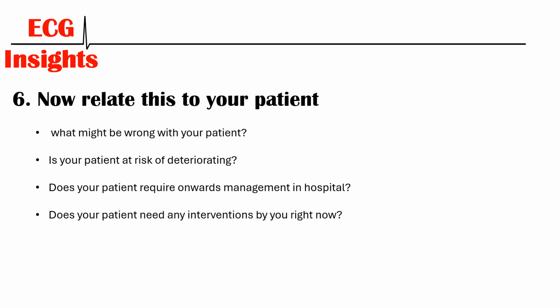So finally, you need to be able to relate all of your findings and all of your analysis on the ECG to your patient, along with the rest of your patient analysis. So you need to be asking questions such as, what is wrong with your patient? You need to ask yourself if you think your patient is at risk of deteriorating based on what you found and what you think is wrong. Do they require any further management in hospital, any specialist interventions which you can't provide in hospital or in the community setting? And you also need to consider if there's anything you need to do right now for your patient, interventions that really can't wait until the patient gets to hospital.